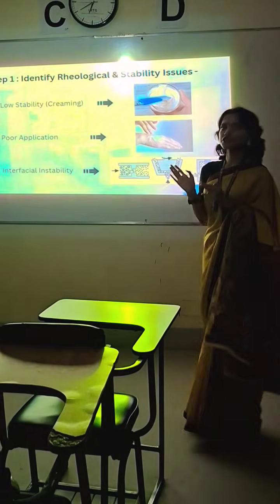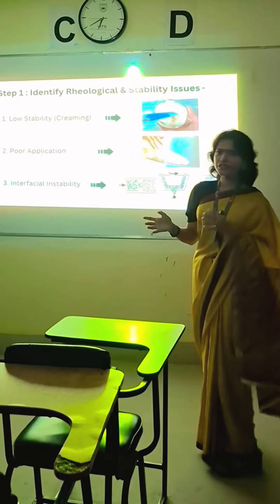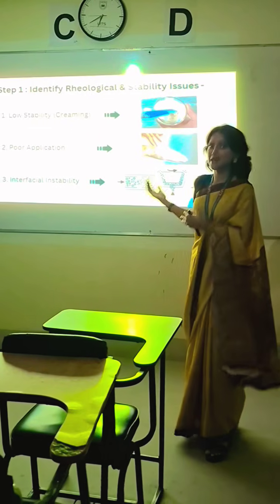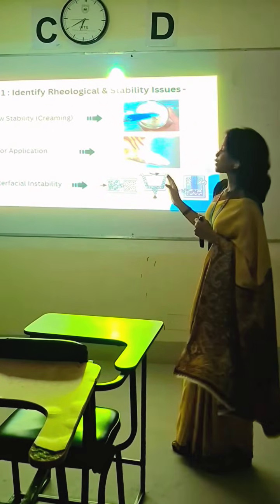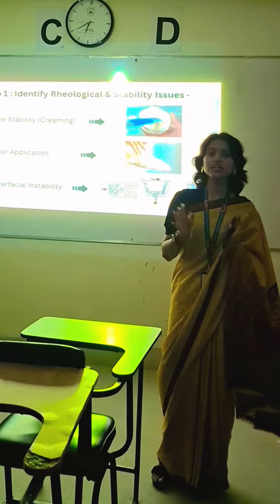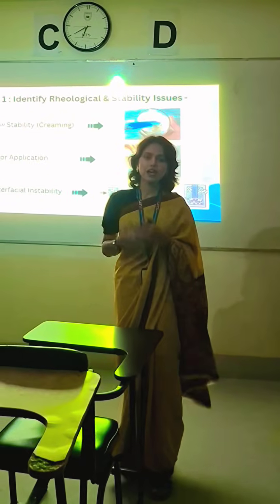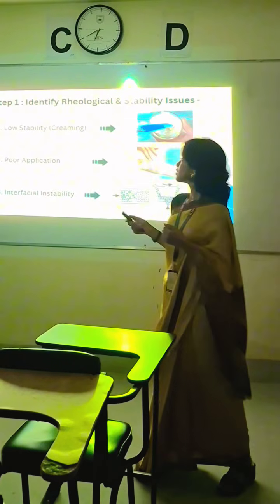So now come to the first step, identify rheological and stability issues. Already we have figured out what kind of issues they are having. So number one, low stability. The oil phase is inadequately stabilized and it created creaming and it moved upward in the lotion.